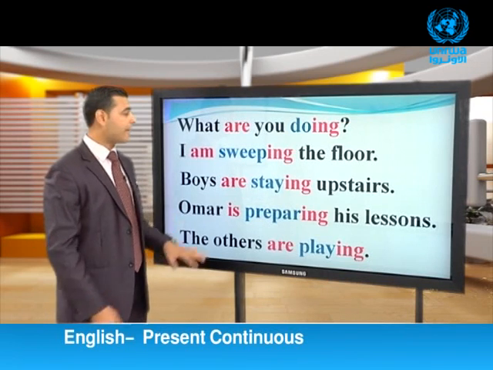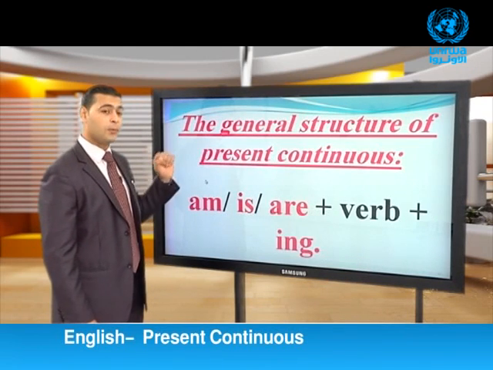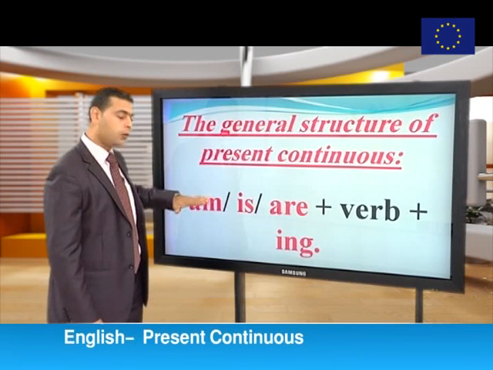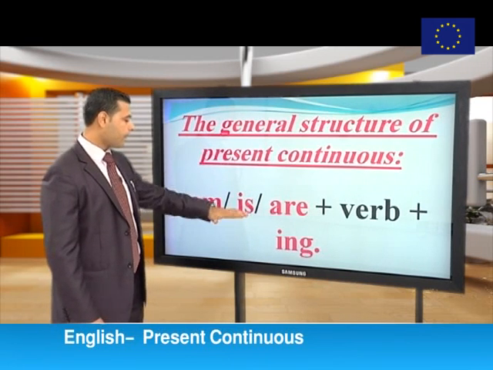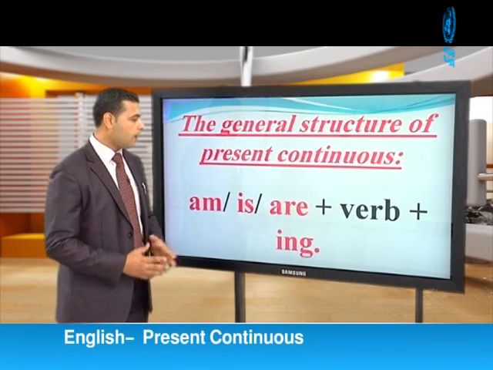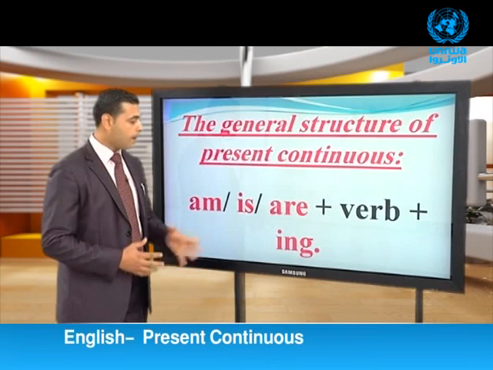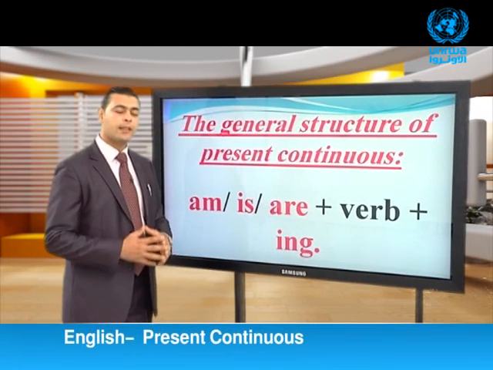Now let's move to look at the general structure of the present continuous tense. Here, the general structure of the present continuous. Look here, we have the helping verb am, is, are, plus verb plus ing.